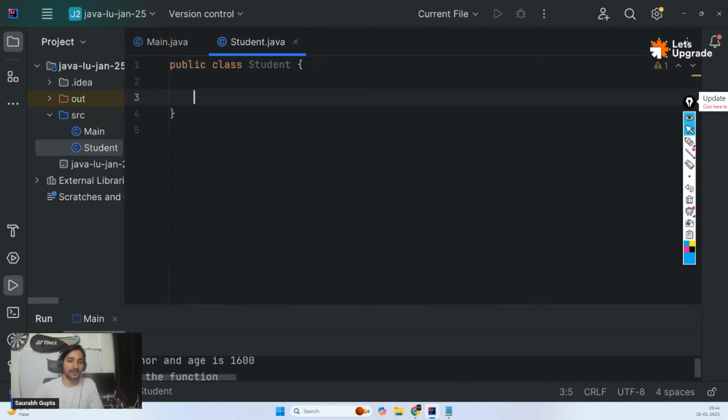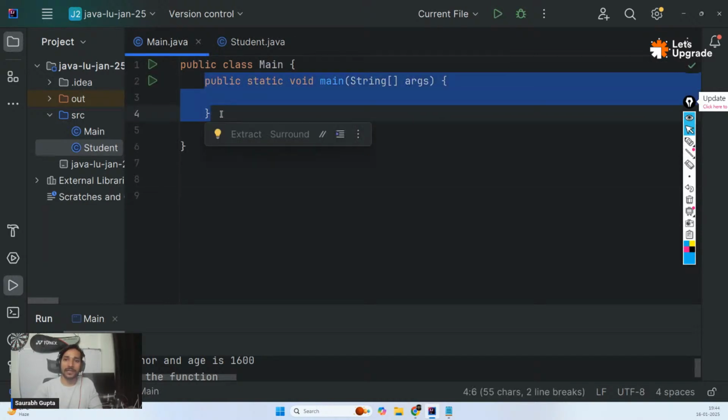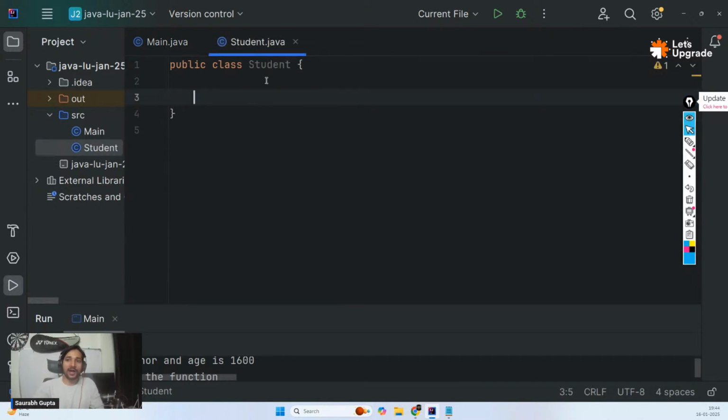Is that clear, guys? So now in my whole project, I have two classes. One is the main class, one is the student class. Main class is the one which is holding my function, and it's fine. Let it be there. Remember, in one project, there should be only one main function. You can have multiple main functions, but that's no good thing. You should only have one main function in the whole project. So guys, now we have a class. And now let's ask this class, if I create objects based on you, what will they have?